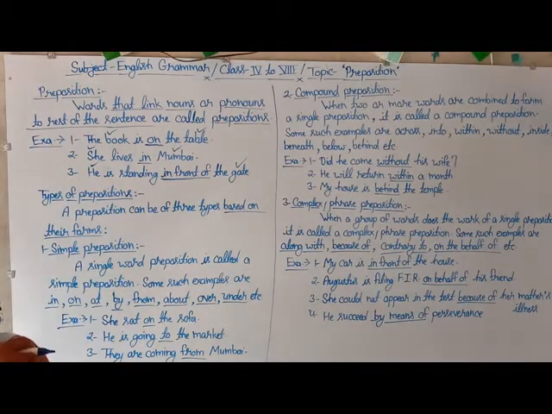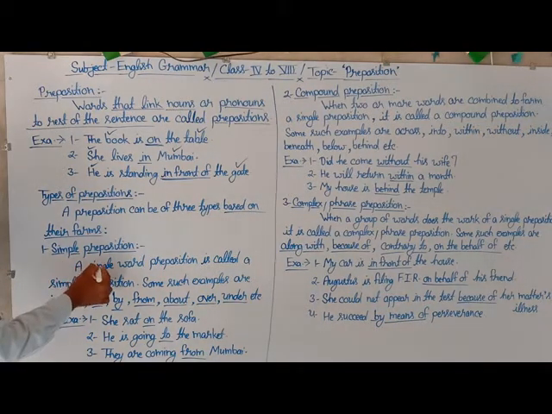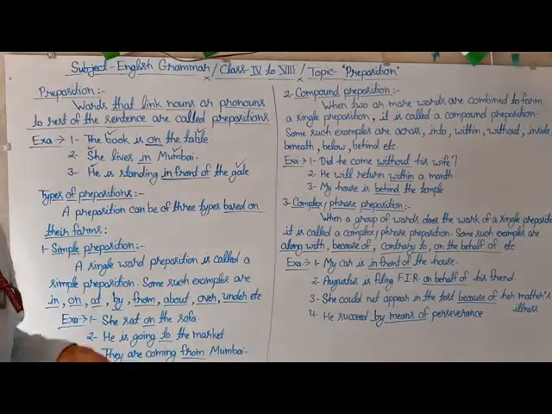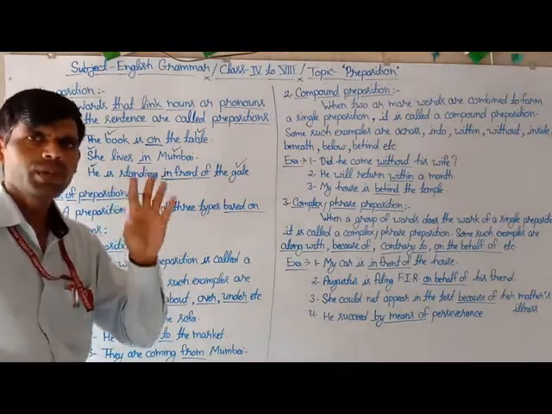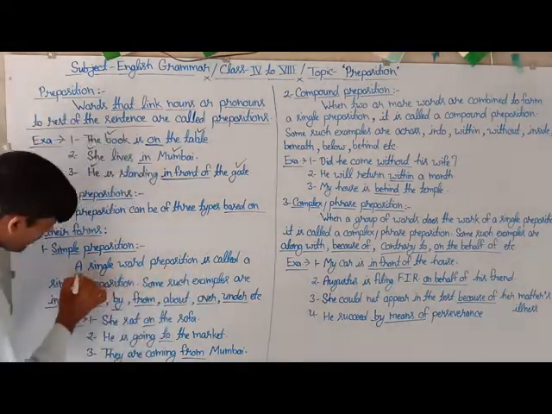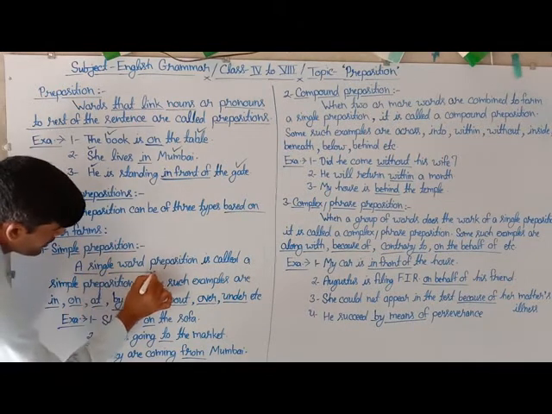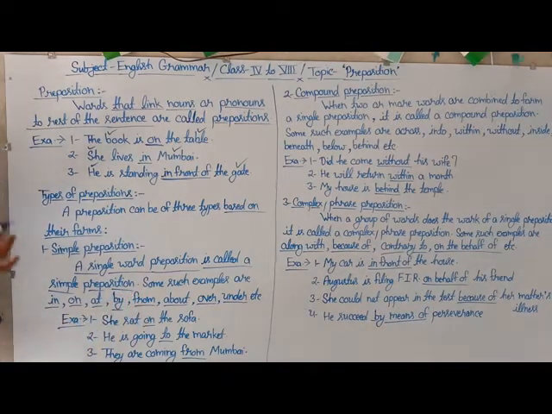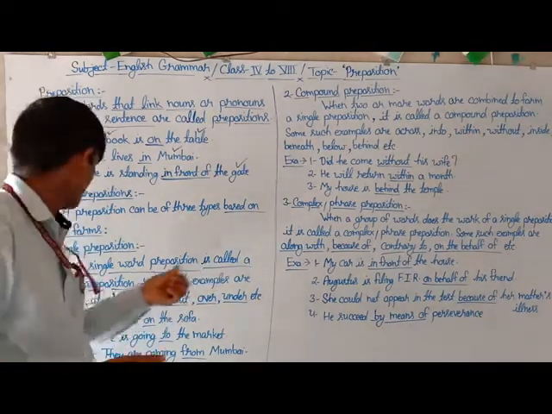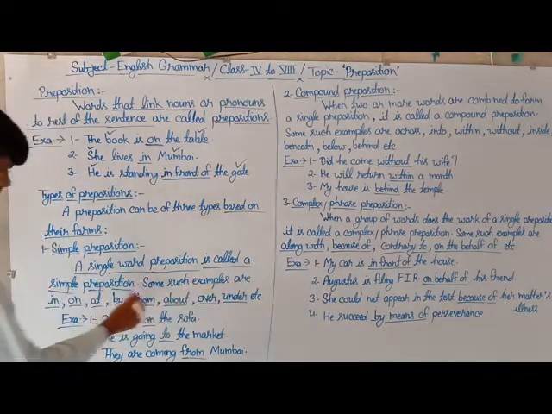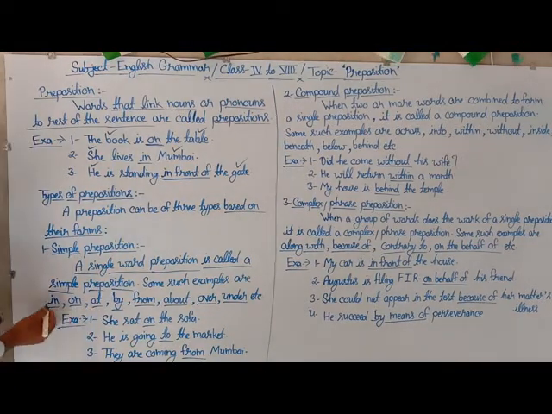You have to be very careful about the clear definition of this expression: a single word preposition is called a simple preposition. The preposition which consists of one syllable or one word is called a simple preposition. A single word preposition is called a simple preposition, and some examples of such simple prepositions are